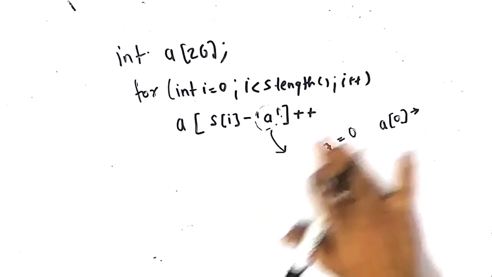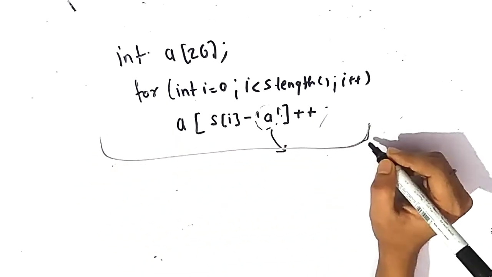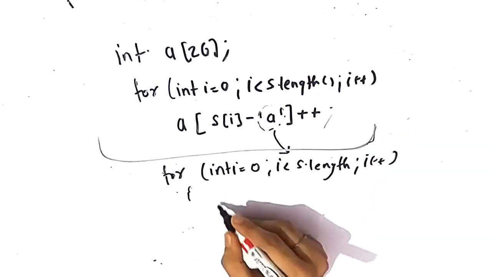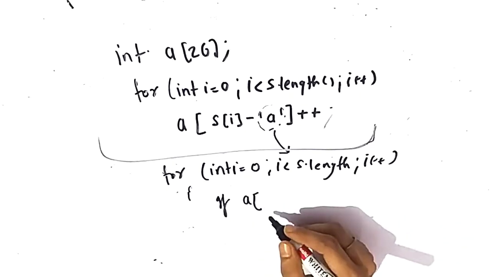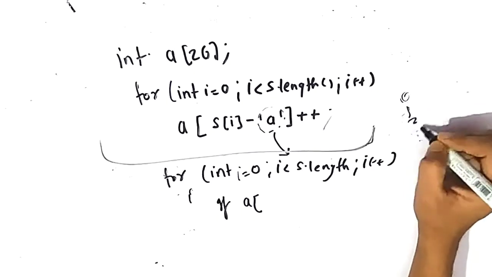So this is the basic idea, and after storing the frequencies, we know how many times each particular character occurs in the string. We have stored the frequency of the characters at positions such as 0, 1, 2, 3, 4, 5.